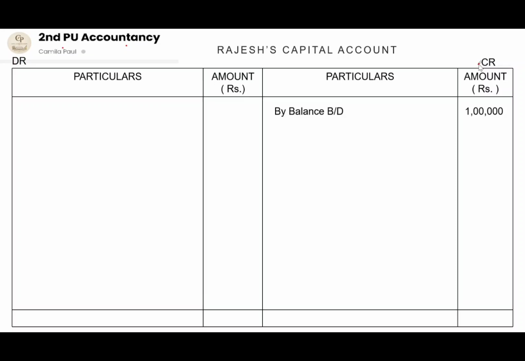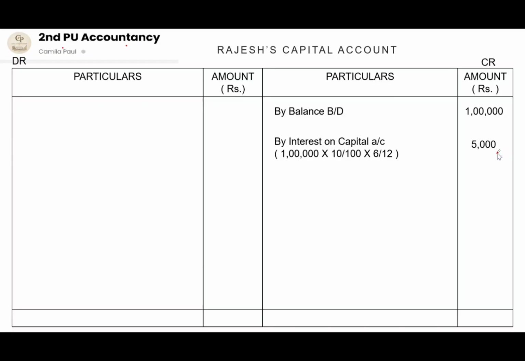Here we have interest on capital, that is 1 lakh into 10 by 100 into 6 by 12, which will be 5,000, which will appear on the credit side of the deceased partner's capital account, as it is an amount which the deceased partner has to receive on his death.